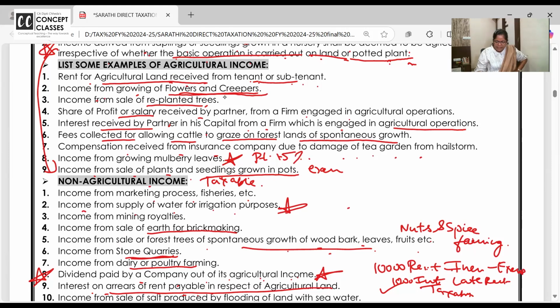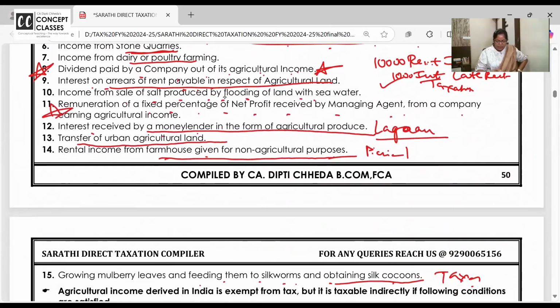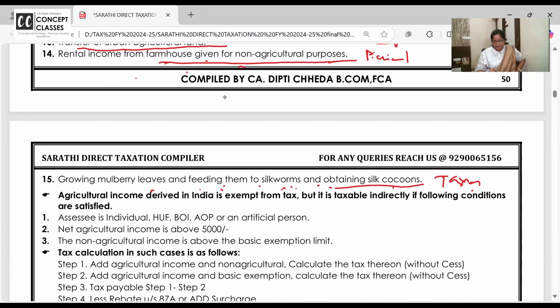Point number 15 and 8 refer together. Write it like this so you don't get confused. What students do is they don't read fully. They saw mulberry and started, exam. Arey, growing of mulberry leaves is exempt, but then supplying it to the farm, other people who feed the silkworm and they get the silk cocoons and yarn and all, very well taxable. All clear until now?